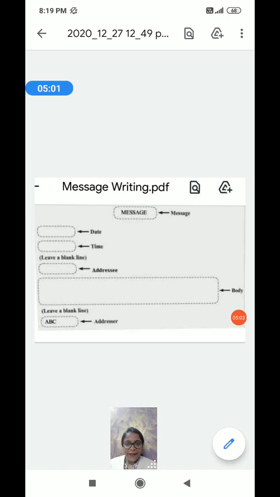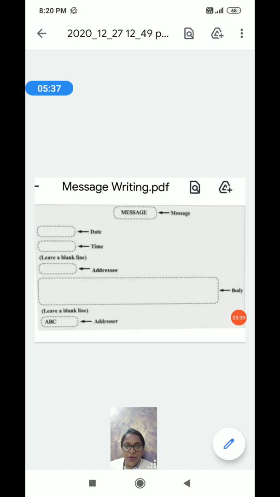another format. So first you can see on the top center it is written message, followed by, at the left hand corner, the date on which you have to write the message. Just below the date will come the time at which you are going to write the message. After that you have to leave a blank line. Then comes the addressee. So addressee is the name of the person for whom you are writing the message. After that will come the body with all the details.